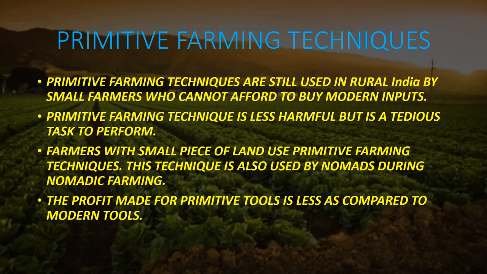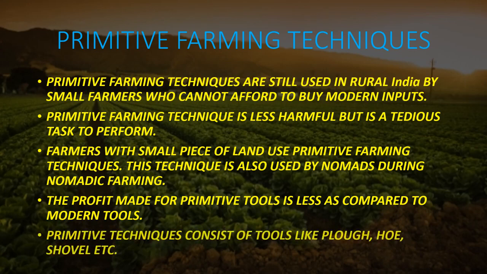Subsistence farming also involves the use of primitive farming techniques and not modern farming techniques much. Primitive techniques consist of tools like plow, hoe, shovel, etc. And this is your 5 marker question once again, that is, write a short note on primitive farming technique.